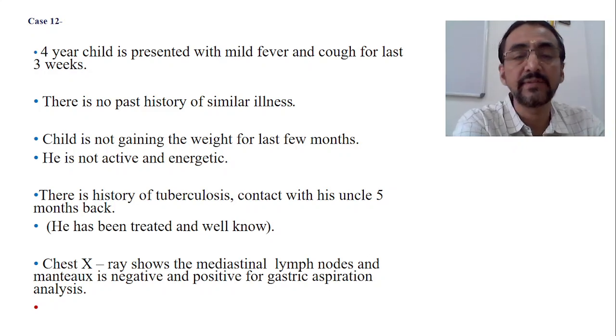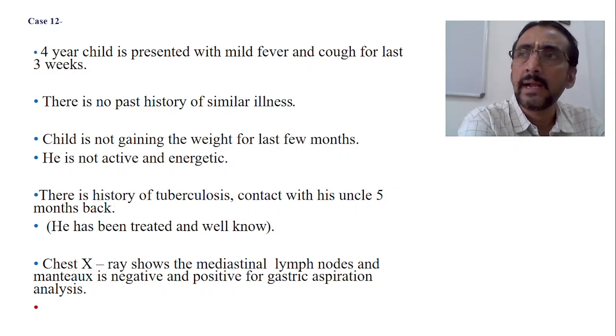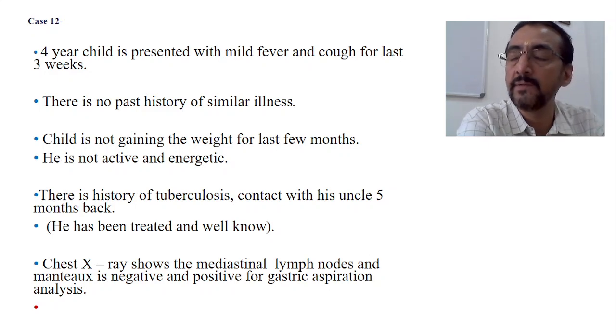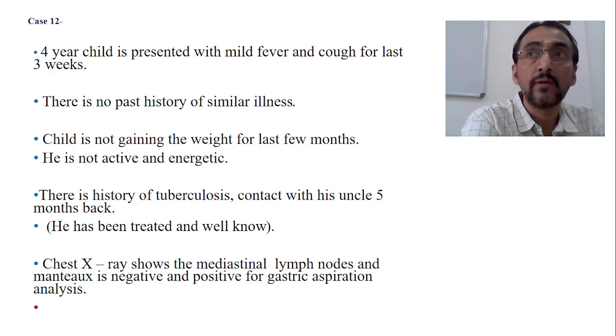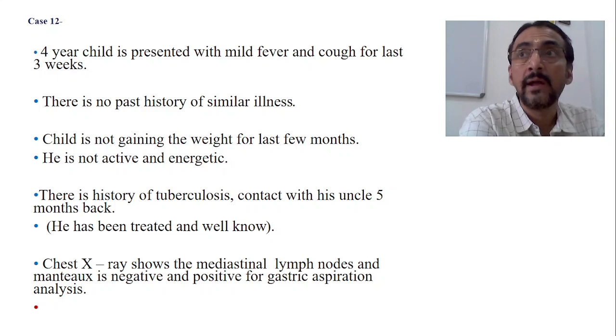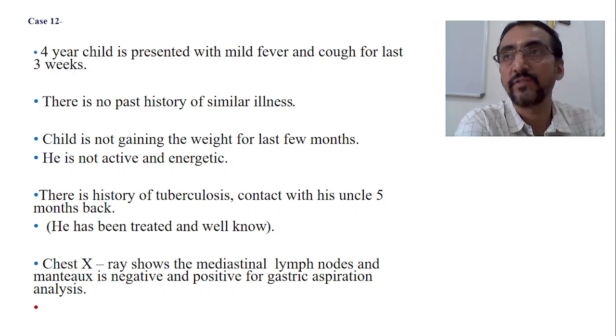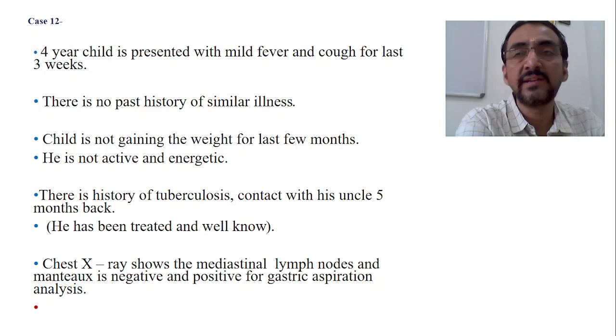A chest x-ray, and a previous chest x-ray is also available, and it shows some mediastinal lymph nodes, and the mediastinal lymph nodes are getting enlarged. Also Mantoux test is done, and mother is telling that it is negative. But they have also taken some fluid from the abdomen. She is telling that it is a gastric aspiration test, and that is positive. This is again in children. Mantoux test may be negative.